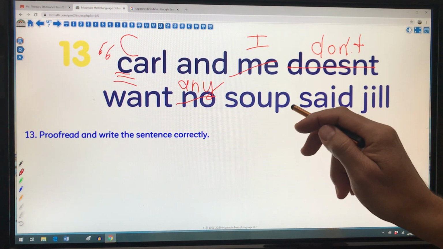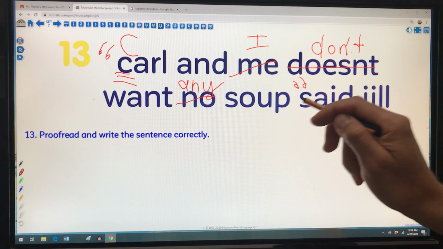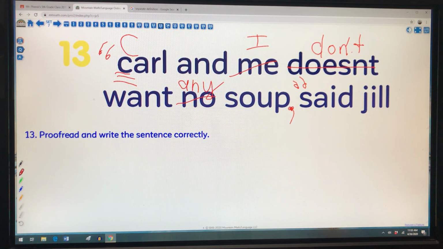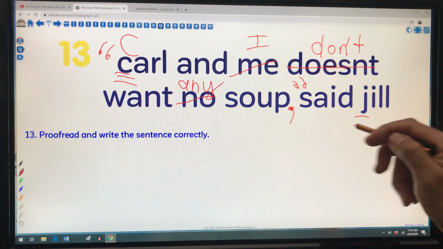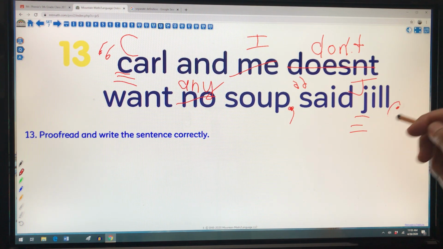So this is the end of what Jill is saying. I need to close this off with my quotation marks, but remember there has to be some punctuation here before. I'm just going to put a comma in there before I say who's speaking. Jill, proper noun, I need to have this capitalized, and this is the ending of my sentence, so I'm going to put a period. I'll read it through just to double check. Carl and I don't want any soup, said Jill. Sounds a lot better.